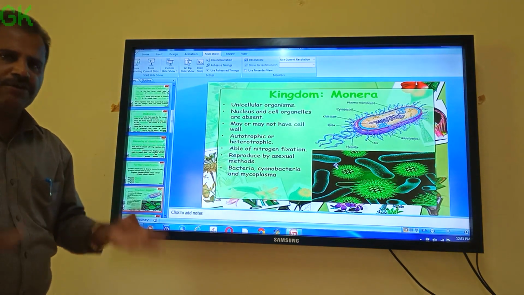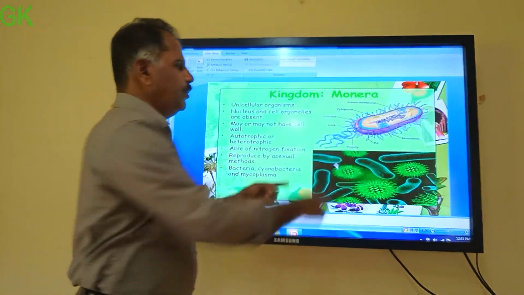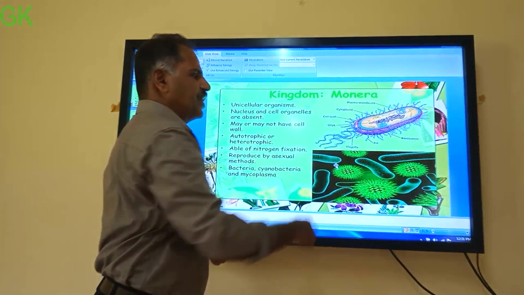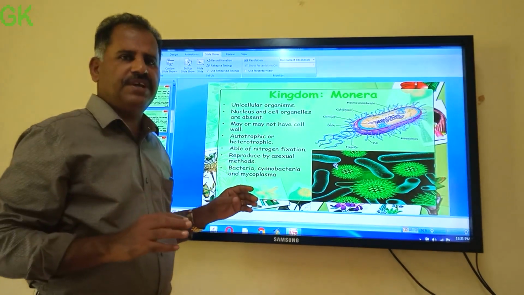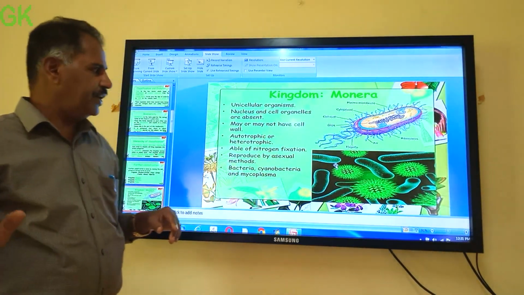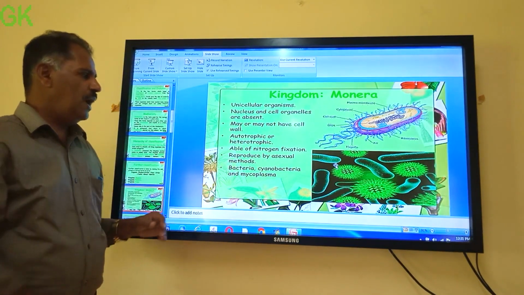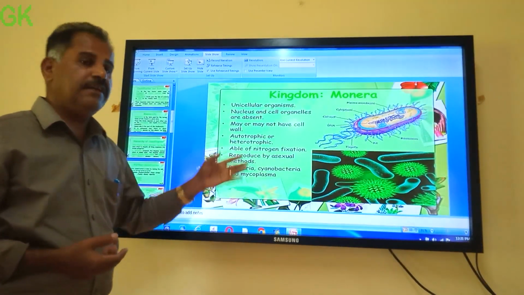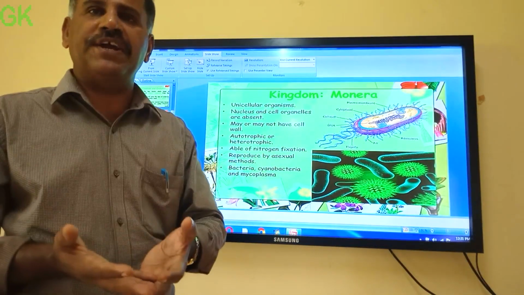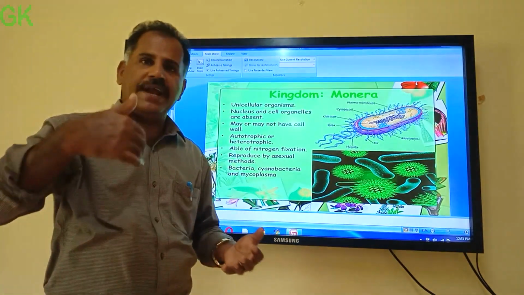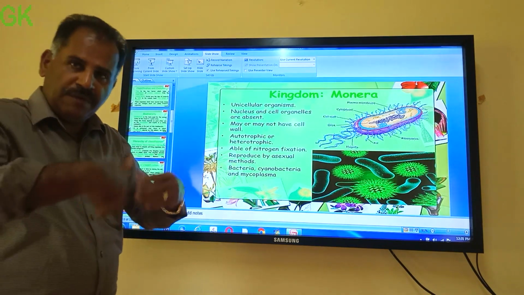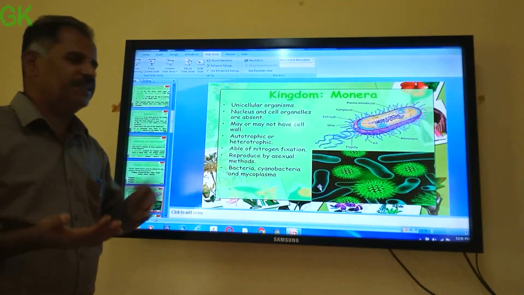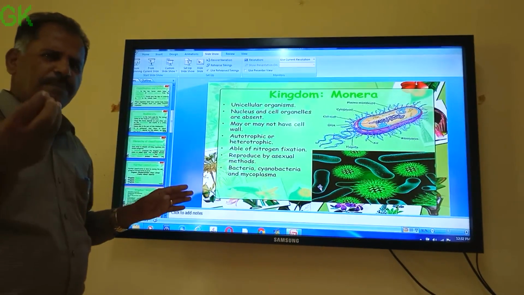Other characters: prokaryotes you already know. Here bacteria is shown. Do they have a clear nucleus? No. They have a primitive nucleus without nuclear membrane. Most of the organelles are absent, so definitely they are prokaryotic. They may or may not have a cell wall, and they may be either autotrophic or heterotrophic. Some bacteria are autotrophic, some are heterotrophic, and some are able to fix atmospheric nitrogen. Nitrogen generally cannot be directly absorbed by plants, so it has to be fixed, and for that some bacteria help. They reproduce by asexual methods; a sexual method is not known or only a very primitive type is there.